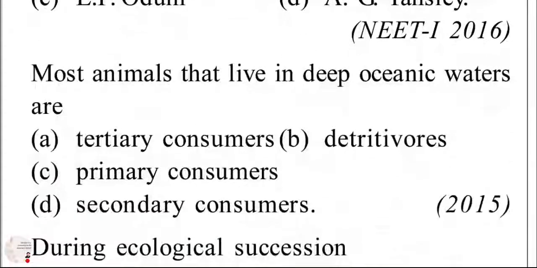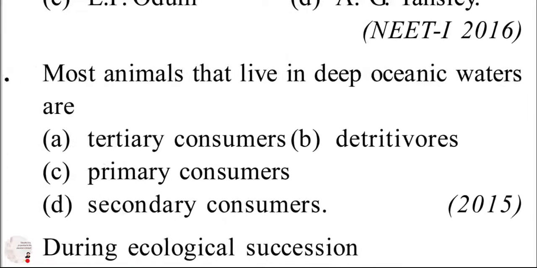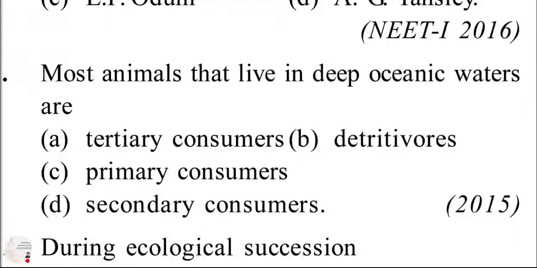Most animals that live in deep ocean water are detritivores. Mainly they are scavengers. Detritivores means they are scavengers. If we talk about the ocean water, it is the benthos. They live near the seabed. The seabed is known as the benthic zone. I hope you are understanding these things if you are preparing for NEET.